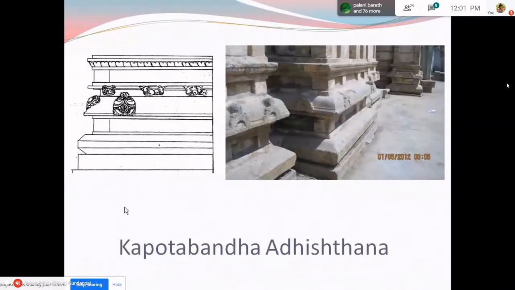So you can see in padabandha, you saw all these lower moldings. You had the jagati, you had the kumuda, you had the gala, you had the prati. But here you see there is a kapota included into it. Kapota is a drip stone, which I will explain while explaining the prasthara. So this is included into the adhisthana, which gives this the name kapota bandha. So these are the three major adhisthanas, but the text mentioned mainly the padabandha and pratibandha, of which you have various sub-varieties.